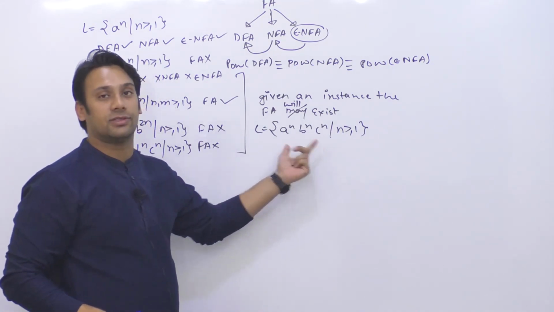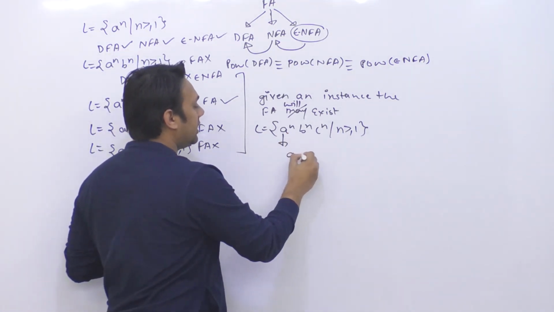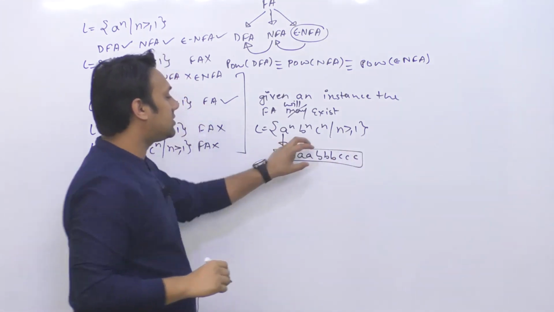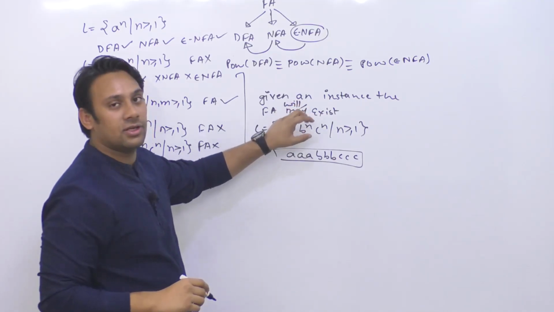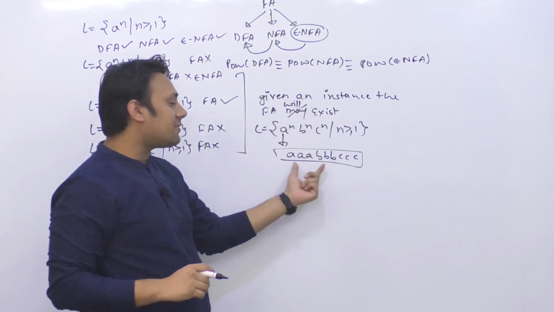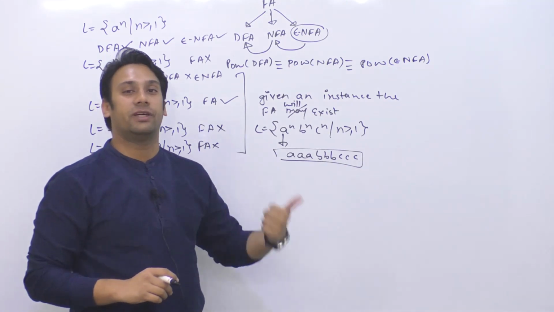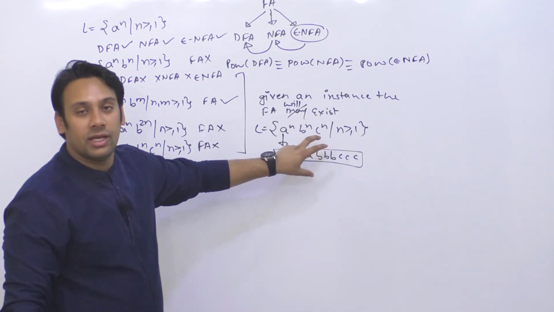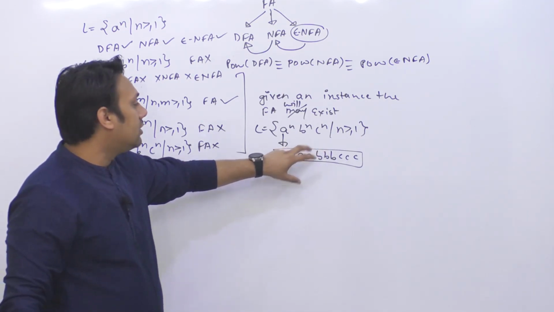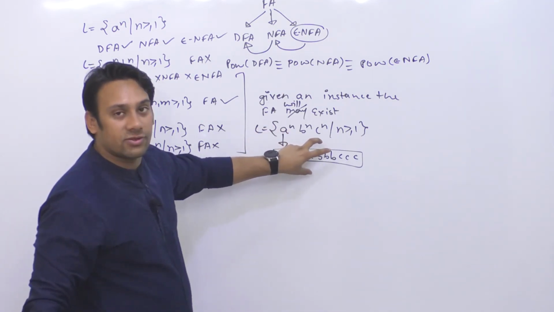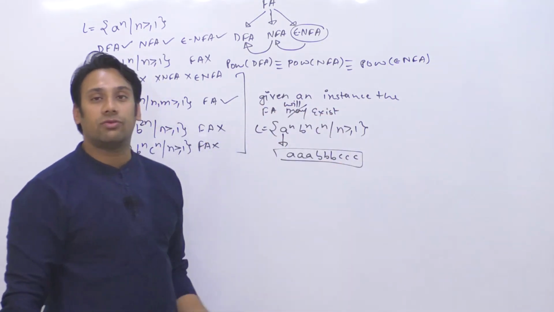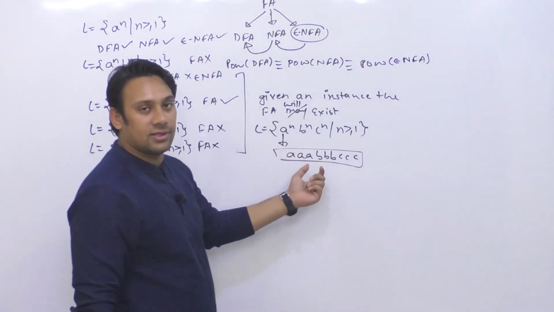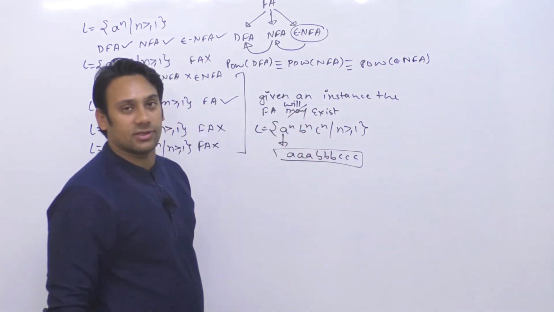But if I take one instance of this, what is the instance? The instance is a, b, b, c, c. If we just ask whether this string exists in this given language, then specifically for this string I can create a finite automata, and that finite automata will exist. So only for this problem instance I can build a finite automata, and that will exist, correct? But as I said, this is an instance of a problem. If I take the entire problem, the finite automata does not exist. So given an instance it exists, but otherwise it does not exist.